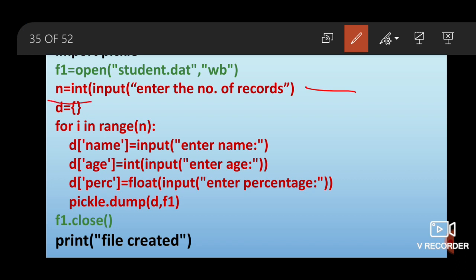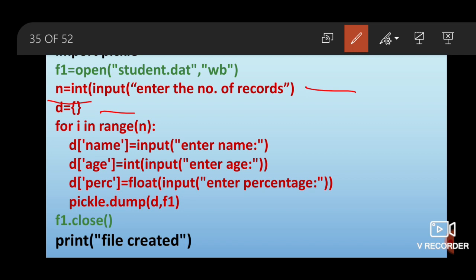Now, in the next line I am creating an empty dictionary. Why? Because in the previous question we were already given that these 3 objects of the dictionary you have to write in the binary file, but this time I have to first create that dictionary object and then I have to write it on the file. Okay, so for this I have taken an empty dictionary within which first of all I will insert key value pairs as per the requirement of my question, and then I will write that particular record in the file, and this process will be repeated n number of times.